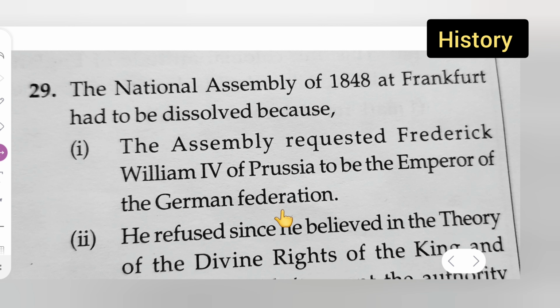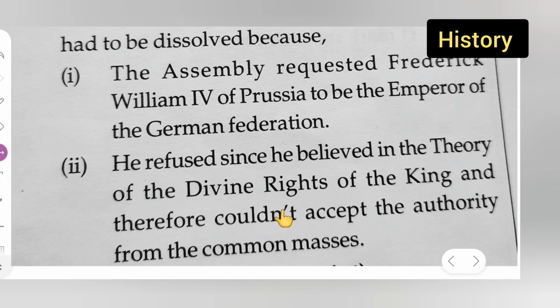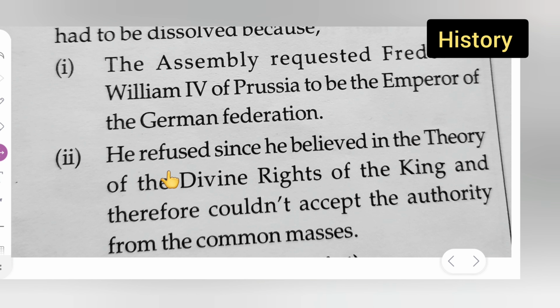Now moving towards the second point. Only two points we'll have to write down, right? He refused since he believed in the theory of the divine rights of the king and therefore wouldn't accept authority from the common masses. Okay, so you can take down the answer of your homework question.